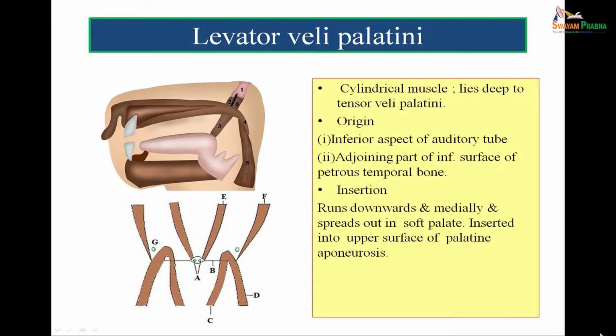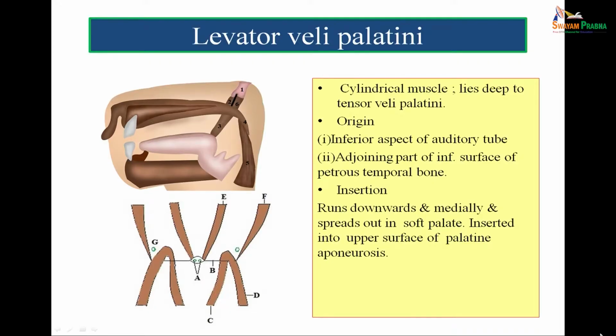Insertion is that this muscle runs downwards and medially and is inserted into the upper part of the palatine aponeurosis. In the figure below, you can make out F is the tensor veli palati, it forms B, that is the palatine aponeurosis, and the levator veli palati, that is E, is getting attached onto the upper surface of the palatine aponeurosis. Now, the function of this muscle is, one is to regulate the opening of the auditory tube, because like the tensor veli palati, it is attached to the auditory tube.